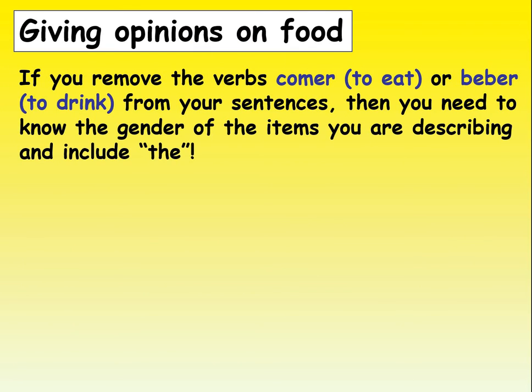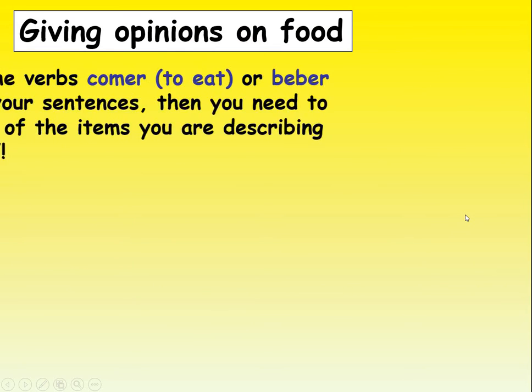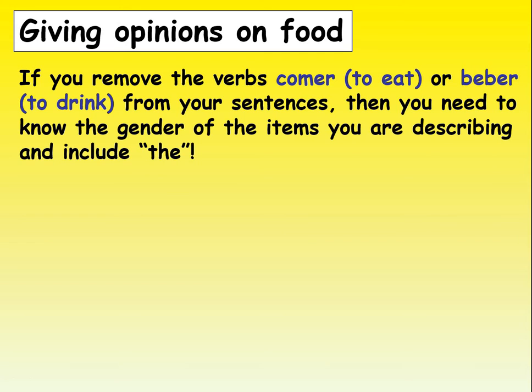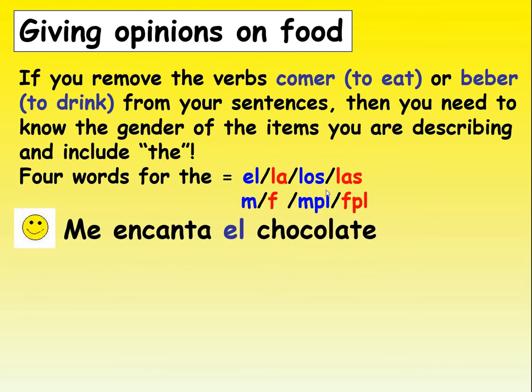However, if we remove that comer or beber from the sentence, so let's look back at those. If we took out beber from this one, for example, I don't like to drink milk, and we just said I don't like milk, no me gusta, and took out the beber, we actually then, like we learnt the foods last week with the words the with them, we need to make sure we know the gender so we can put that word the back in. It's a little bit strange. So let's look at some examples.